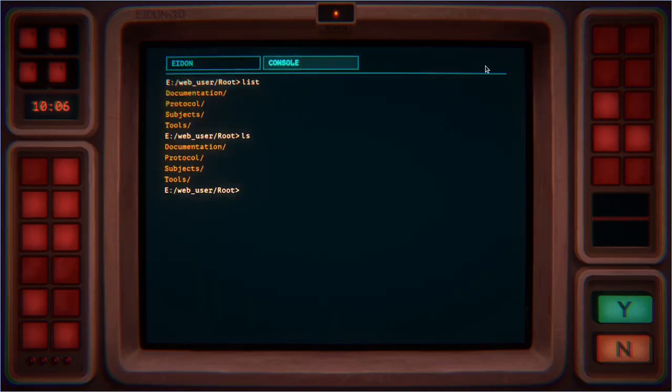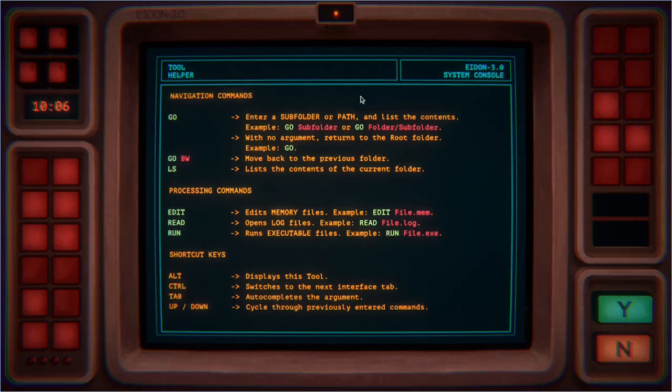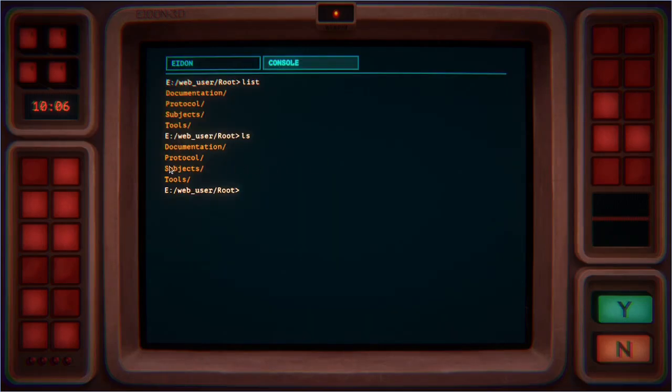So if we go back to the console, if we hold down Alt, it tells us all our commands. These are all the ones it's given us to use. And it wants us to go to a specific folder, so we need to go to that folder. As we see under the list, we have subjects, so we just go subjects.